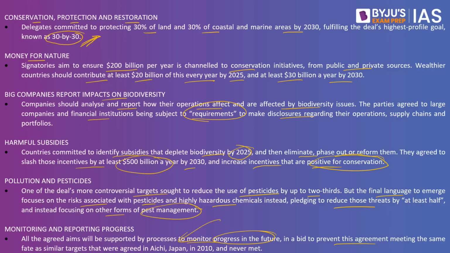So what is the conclusion we can draw? That this Kunming-Montreal Agreement is aimed at saving the lands, oceans and species from pollution, degradation and climate change, and it is now being compared to the landmark Paris Agreement. So Paris Agreement is for the reduction of the greenhouse gases, and Kunming-Montreal Agreement is for protection of the biodiversity. It is this that we have to understand with respect to this article.